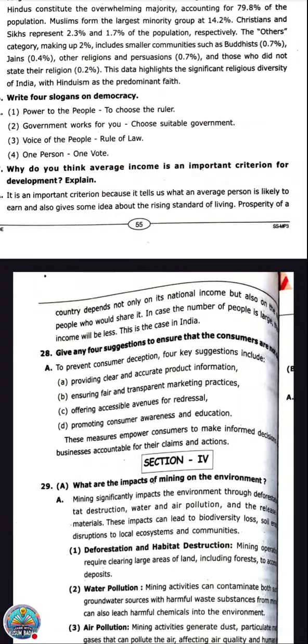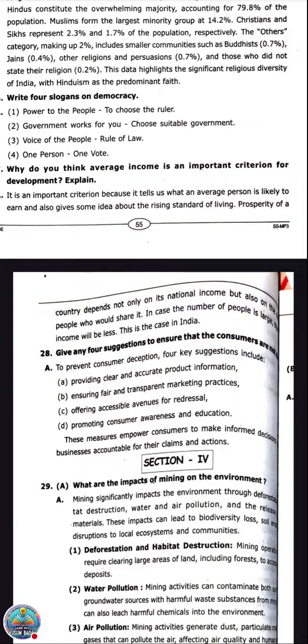In case the number of people is large, the average income will be less. If the population is more, per capita will become less because total income is divided by total population. If a country is highly populated, then its per capita income will become less. This is the case in India, and even in China, per capita income will be less because the population is very huge.